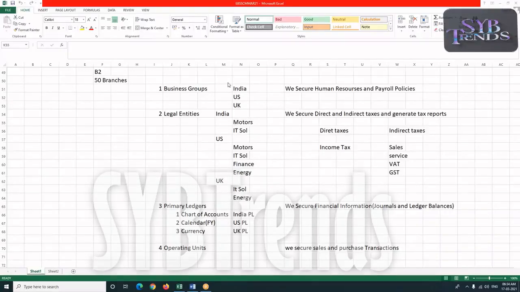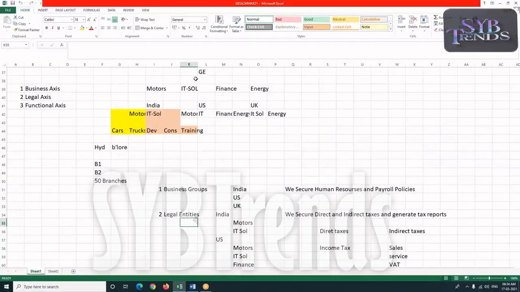So yesterday we started with this multi-org structure. This means we are planning to implement it for a group company like GE, which is into multiple businesses, and these businesses are operated from different countries. Like in India, we have some businesses. In US, we have different businesses, and each business may have one or more divisions. Each division may be operated from one or more locations. Each location may have one or more branches.